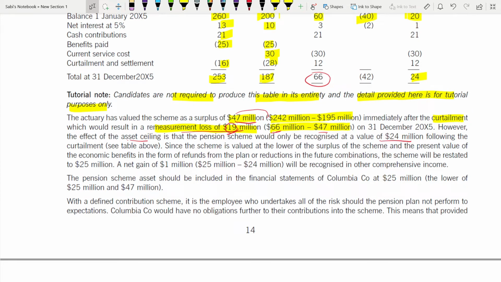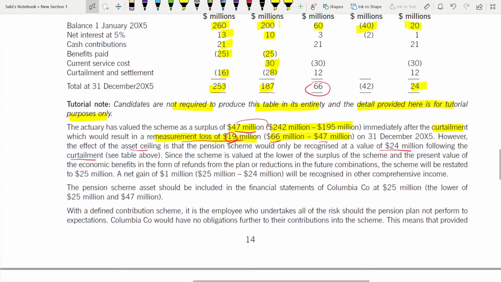Okay. The effect of this one in the pension scheme would be that it would only be recognized as a value of 24 million following the curtailment, which is this 24. Okay. After the curtailment, it would be recognized as 24 million. It would be valued as 24 million, the pension scheme.